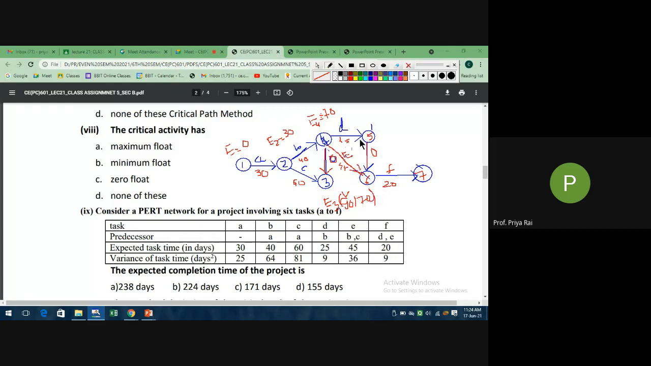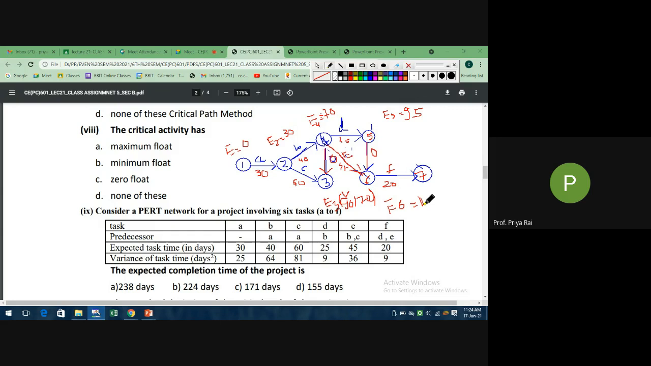Now comes your E5. See, E5 is your 70 plus 25, so 95. Now your E6 is how much? Please try it yourself. Here it will be a little bit messy. Now E6 will be your 70 plus 45. How much? 115, right?